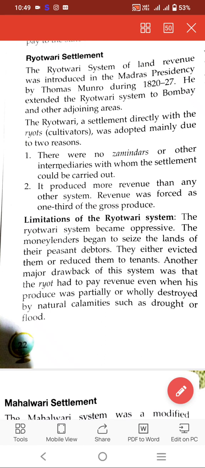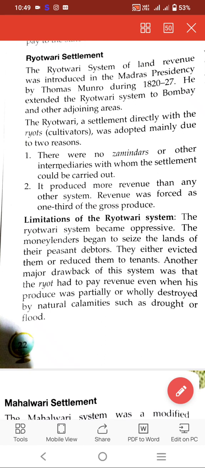Let's start the Ryotwadi system. The Ryotwadi system of land revenue was introduced in Madras Presidency by Thomas Munro during 1820 to 27. But I am telling you one thing: this system was tried on a small scale by Captain Alexander in some areas that were won by the English East India Company from Tipu Sultan.